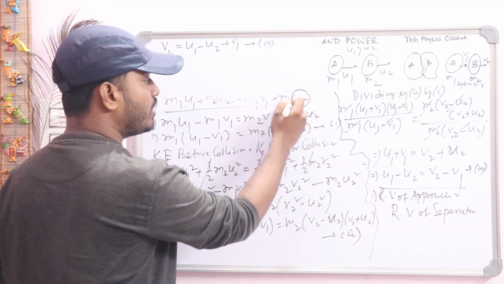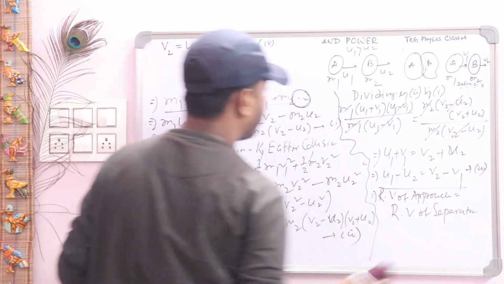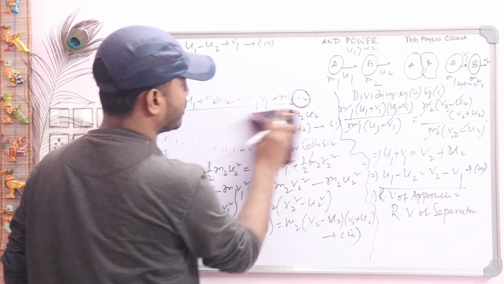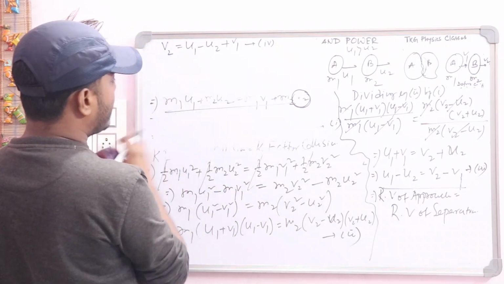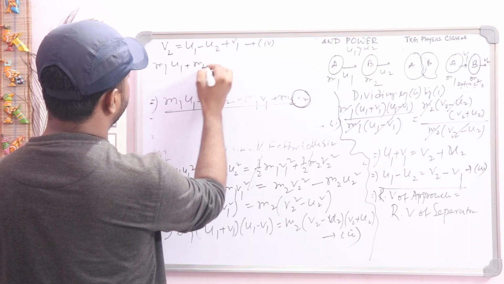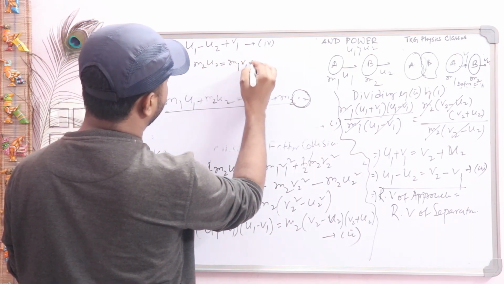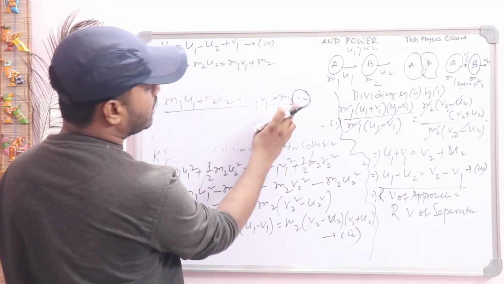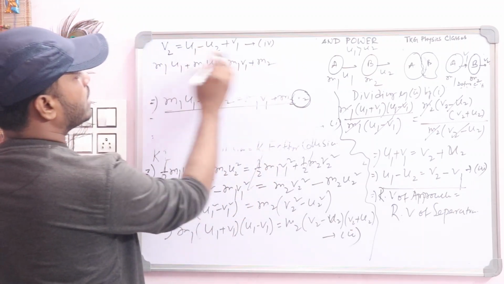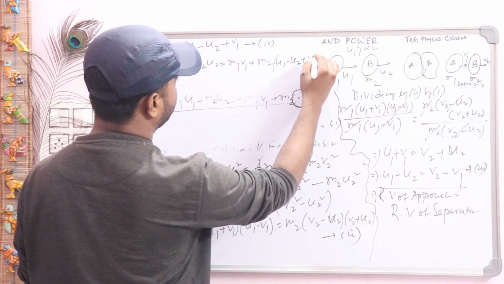In the place of v2, we will use this formula and solve. Then we will get the expression. So first write this equation, m1 u1 plus m2 u2 equals m1 v1 plus m2, and in the place of v2 we use u1 minus u2 plus v1.